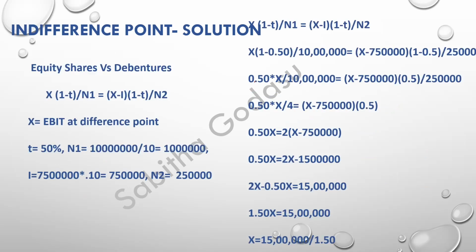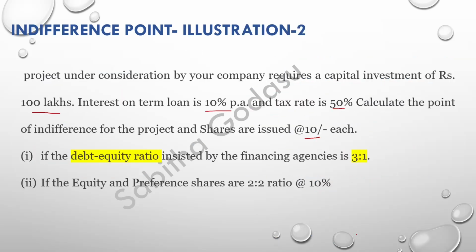So substituting all, we get almost 10 lakhs of rupees, right? So your EBIT will be 10 lakhs. So your conclusion can be that your EBIT will be 10 lakhs when you issue the shares only through equity or use the debt equity ratio as 3 is to 1.